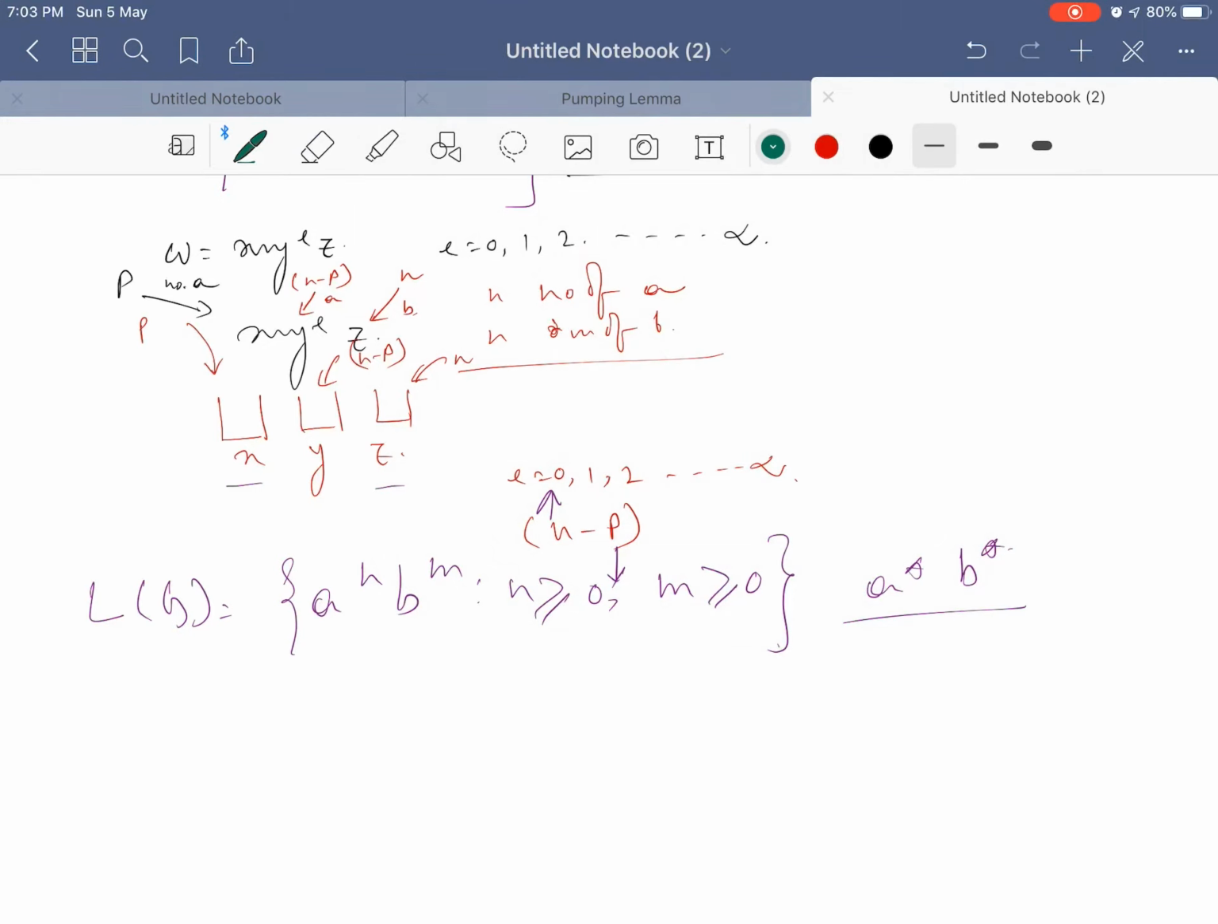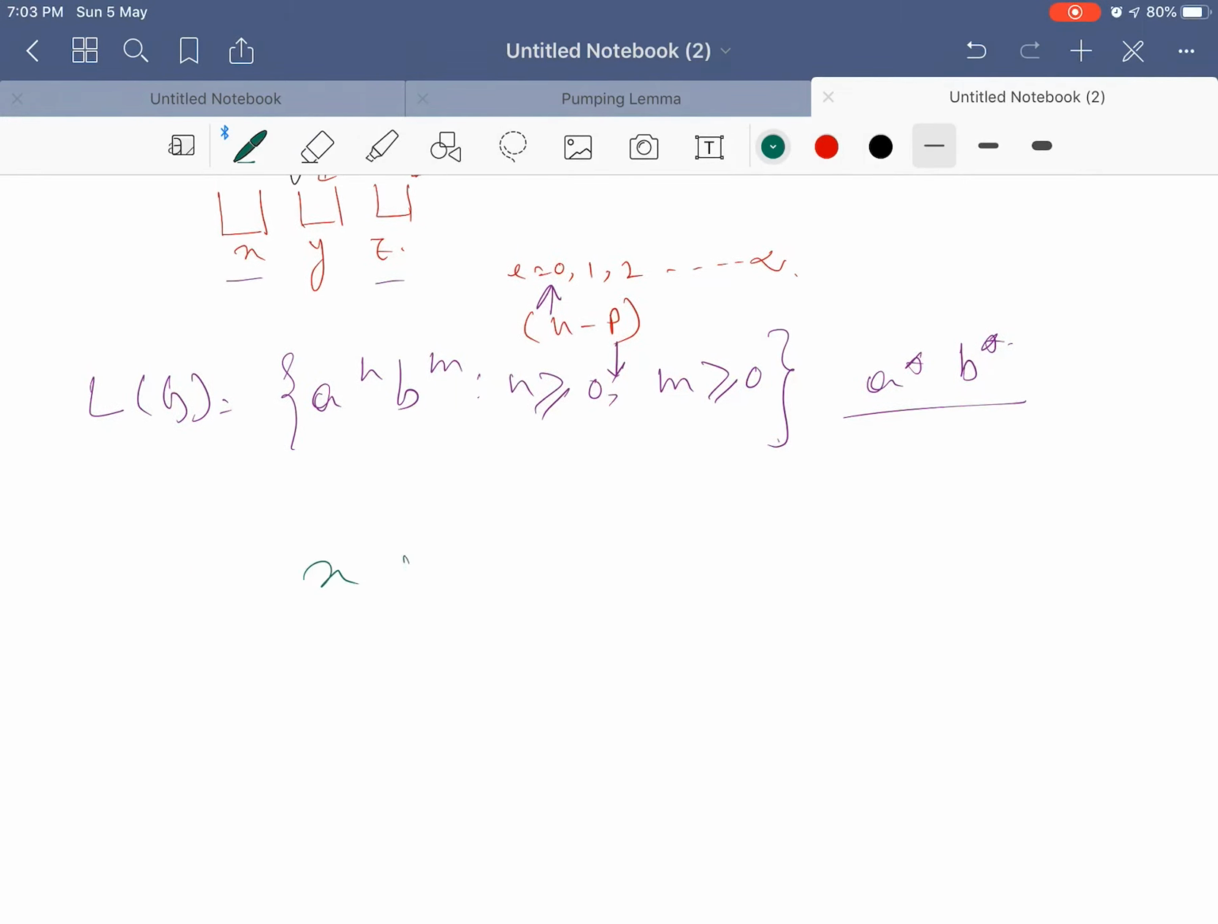Now, in this case, if I consider xy to the power i z, now consider the same case. I am accommodating p number of a to x, n minus p number of a to y, and n number of b to z. Now, similar case, x and z is fixed. I cannot change x and z, but as i can be increased, the value of n minus p may increase or the value of n minus p may decrease.